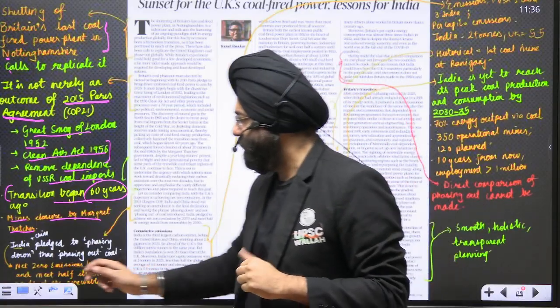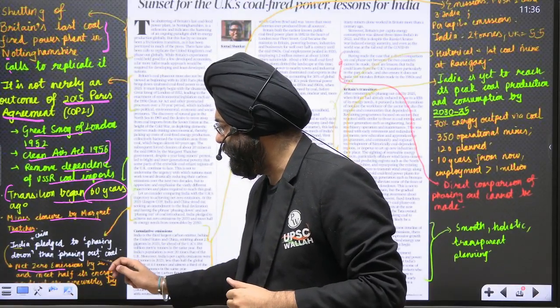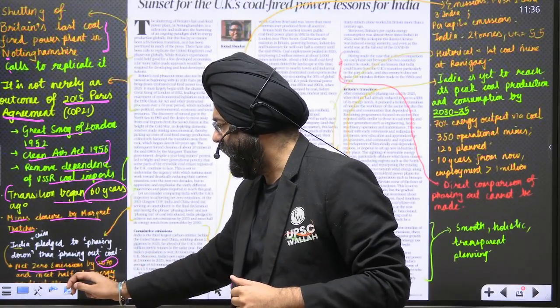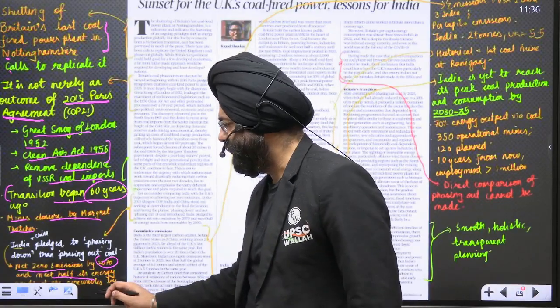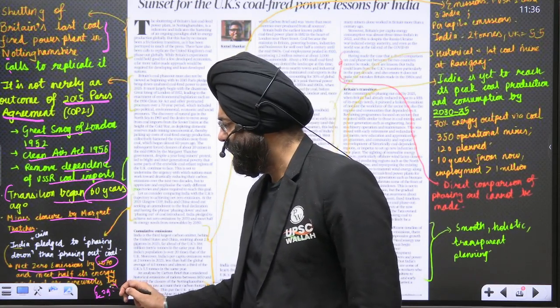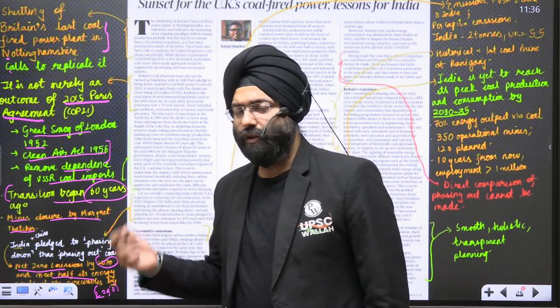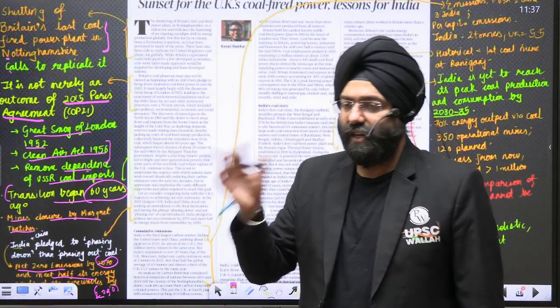Along with it, India has a target of net zero emissions by 2070 and meeting half of its energy needs from non-fossil sources by 2050. India has these targets, and they are very reasonable targets. If you compare with the United Kingdom, it also took more than 60 years to transition. So we just cannot pressurize them.